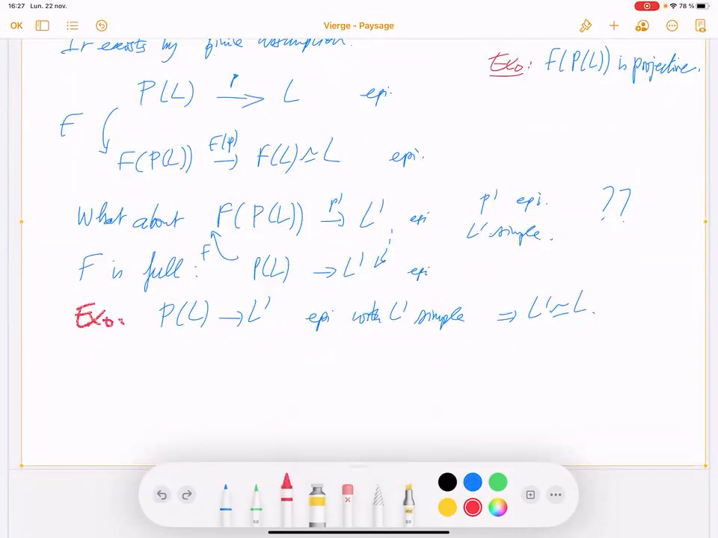So this is the exercise. In other words, if this covers another simple object, then it should be isomorphic to L, because f is full. So L prime is isomorphic to L.